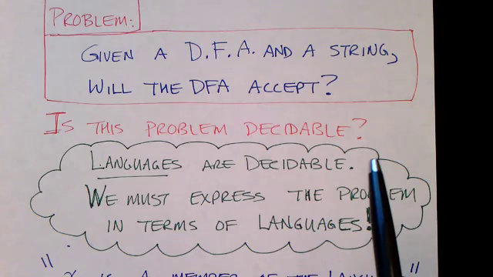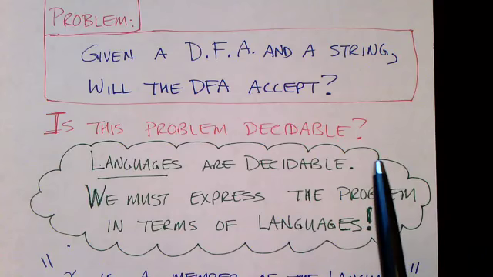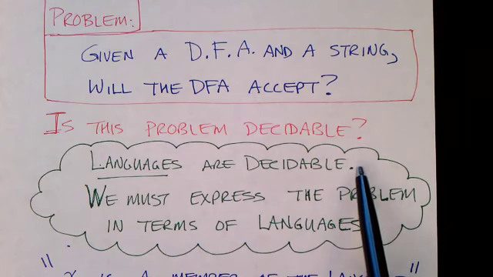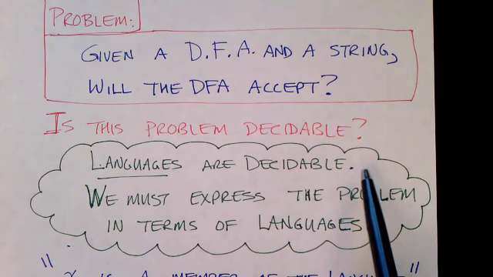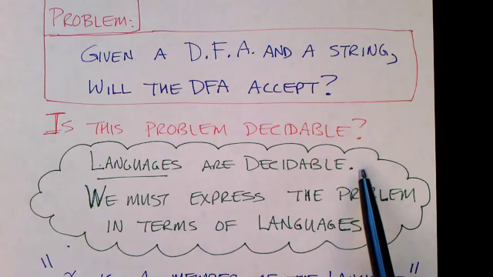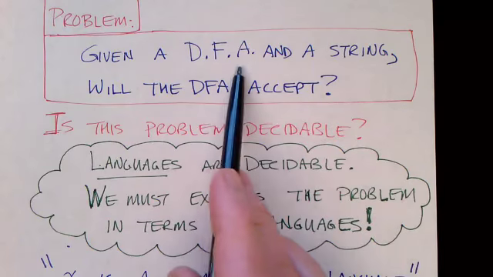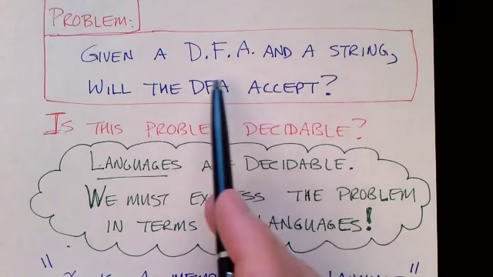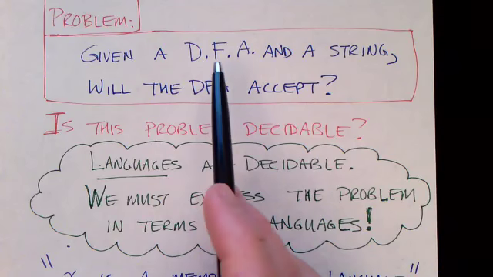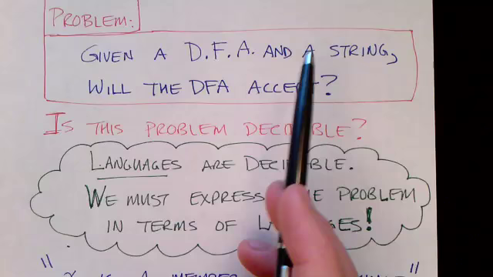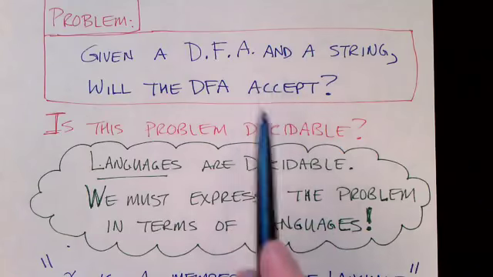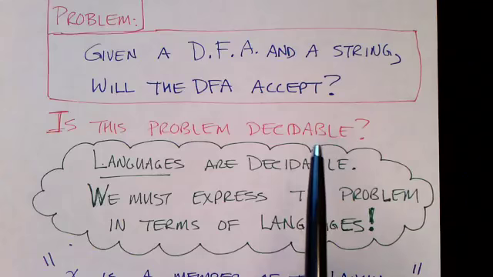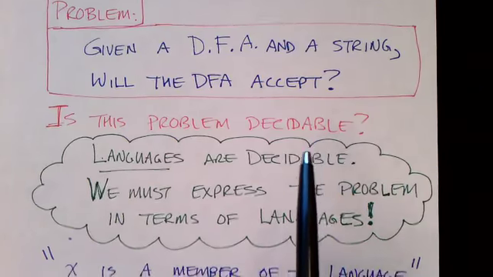So that's basically how we execute a finite state machine on a given string. And that process is simple, straightforward, and will always terminate. We'll get an answer. Yes, that deterministic finite state automaton accepts that string, or we might get the other answer, no, that deterministic finite state automaton does not accept that string. Either way, it's decidable. So we get an answer. We don't go on looping forever.